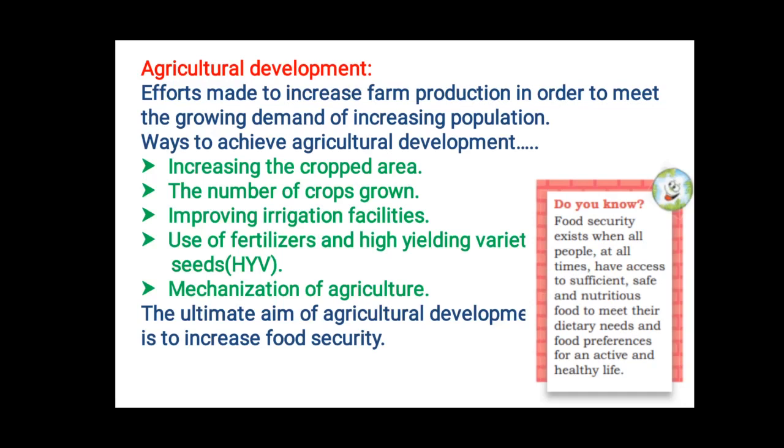But children, one thing you have to remember is that the ultimate aim of agricultural development is to increase food security. So what is food security, children? Food security is nothing but when all the people at all times have access to sufficient and safe amount of food in order to meet their dietary needs. Then only can a person live an active and healthy life.